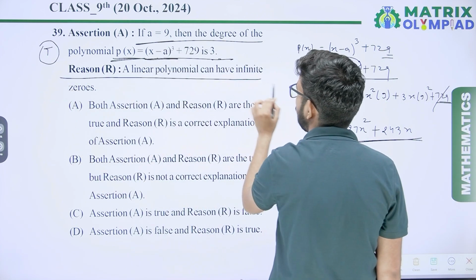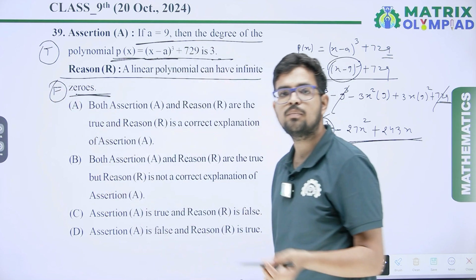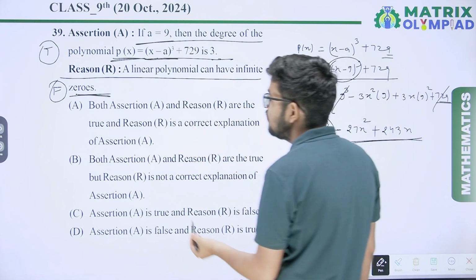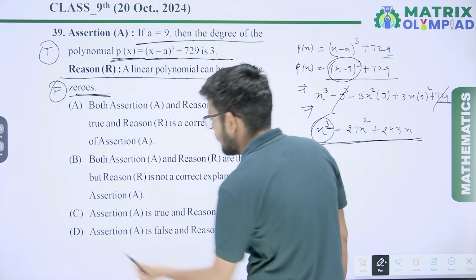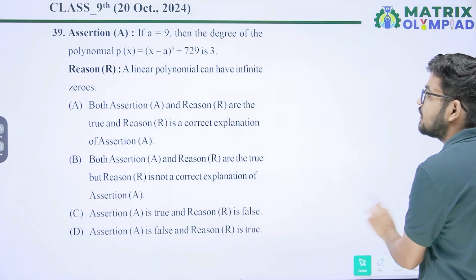And reason: a linear polynomial can have infinite zeros. No, a linear polynomial can have at most 1 zero. So this one is false. Our reason is false, but the assertion is true. Assertion is true, but reason is false. Option C will be the correct answer.